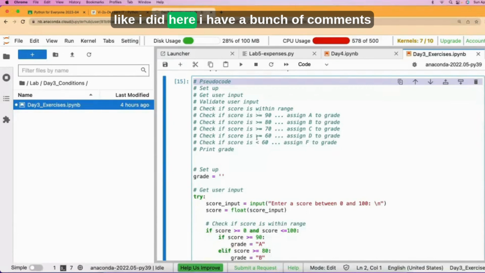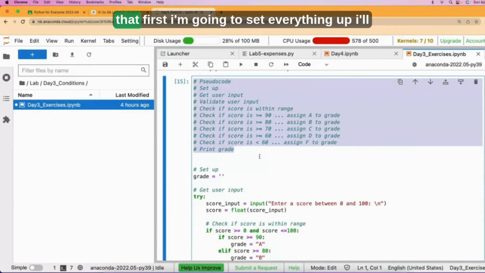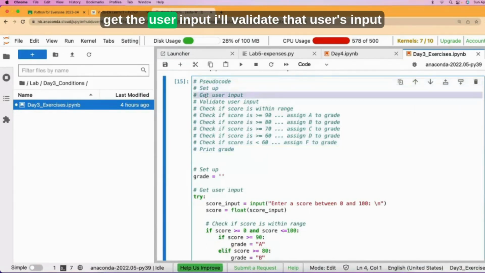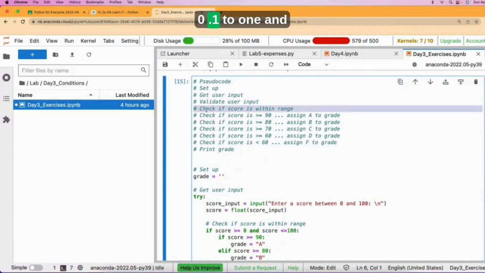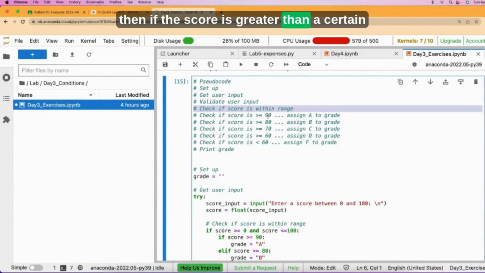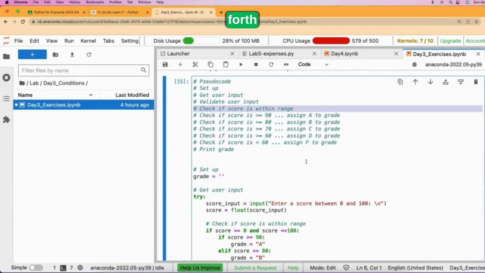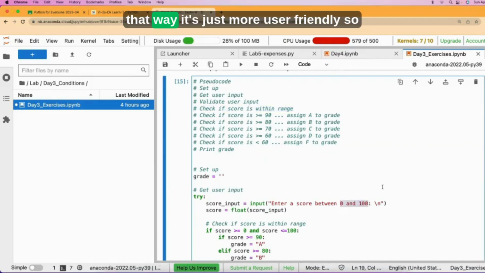Like I did here, I have a bunch of comments. That's what I need to do to be able to execute that. First, I'm going to set everything up. I'll get the user input. I'll validate that user's input. I'll check if the score is within that range, which was 0.1 to 1. And then if the score is greater than a certain number, I assign a particular grade and so on and so forth. Okay. So instead of doing 0 and 1 and 1.0, I did 0 and 100. Okay. That way it's just more user friendly.